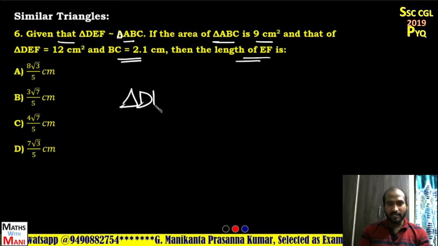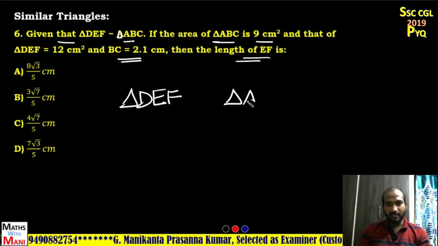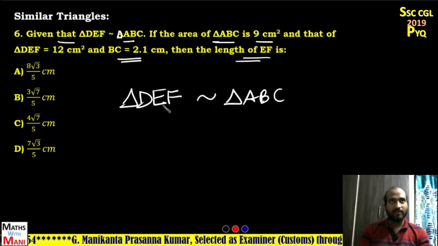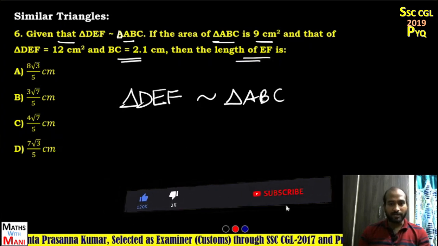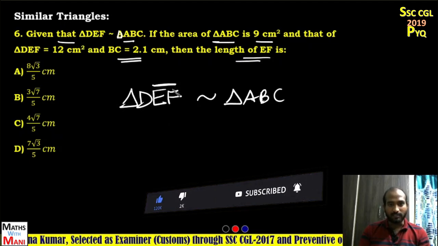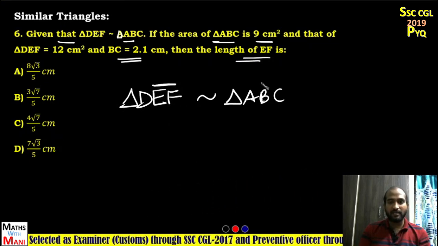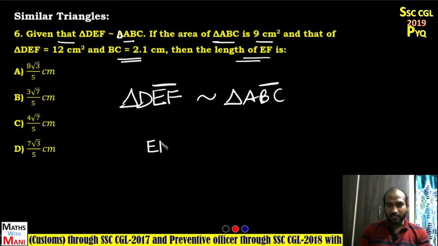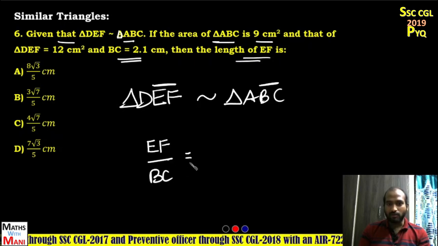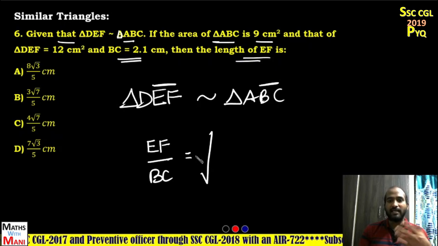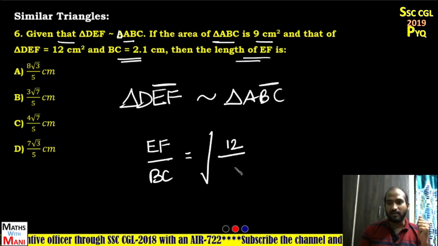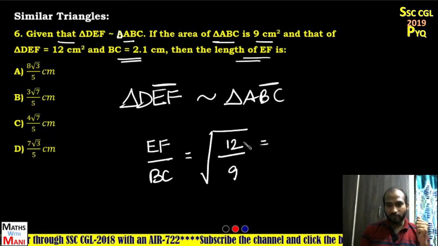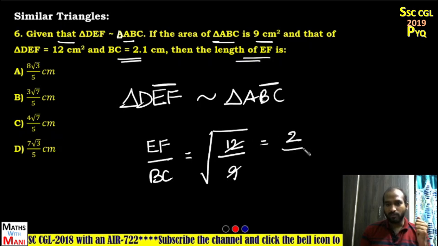When triangles DEF and ABC are similar, then definitely their corresponding sides are proportional. Here you have to find out EF, that is the last two letters. So what is the corresponding side for EF? Here the last two letters, that is BC. The corresponding sides ratio is always equal to the square root of the corresponding areas ratio. What is the area of triangle DEF? 12. And what is the area of triangle ABC? 9. That means 3 fours, 3 threes. Under root 4 means 2 and under root 3.